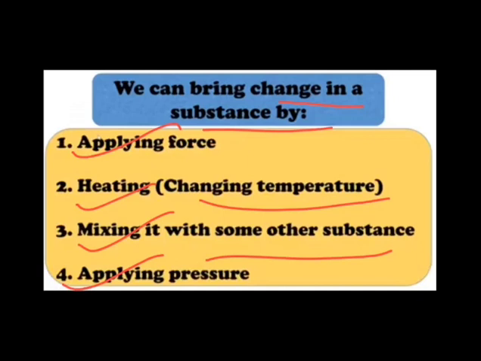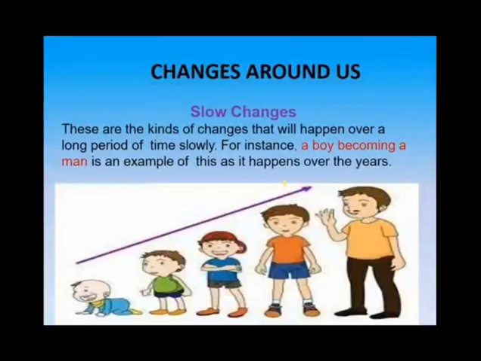The next type of changes are slow and fast changes. First we will discuss slow changes, and after that fast changes. These are changes that happen slowly over a long period of time. Those changes which take place at a very slow rate are known as slow changes, as the name suggests.